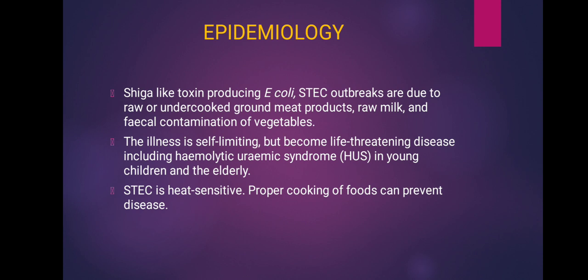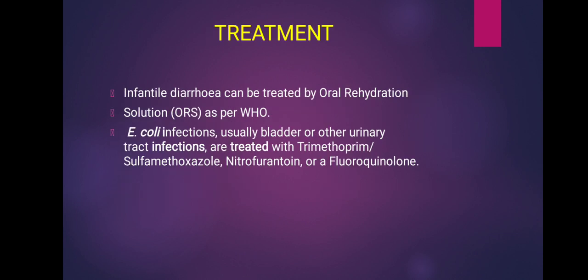And next we'll see the epidemiology. Shiga-like toxin producing E. coli outbreaks are due to raw or undercooked ground meat products, raw milk, and fecal contamination of vegetables. The illness is self-limiting but can become a life-threatening disease including hemolytic uremic syndrome in young children and the elderly. And STEC is heat sensitive. Proper cooking of foods can prevent this disease.